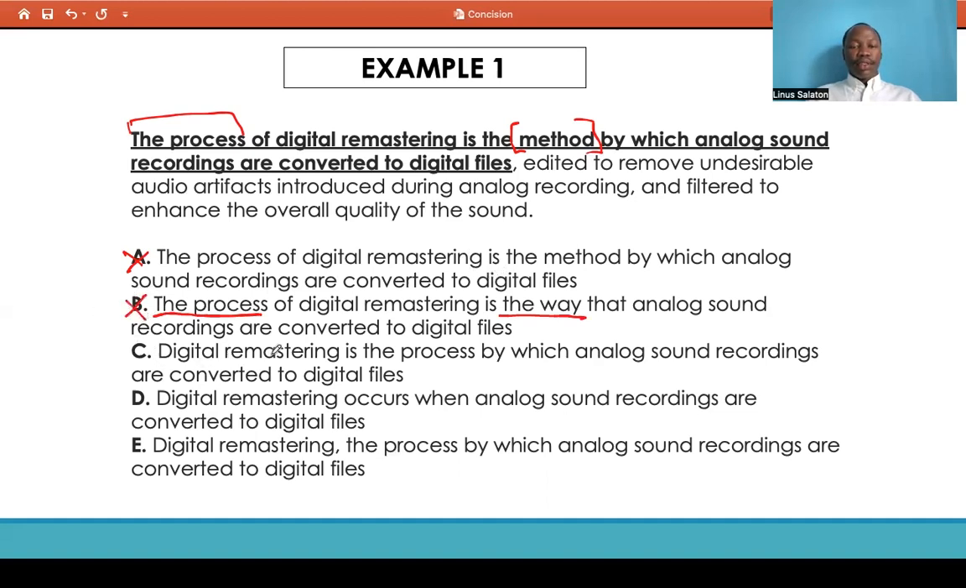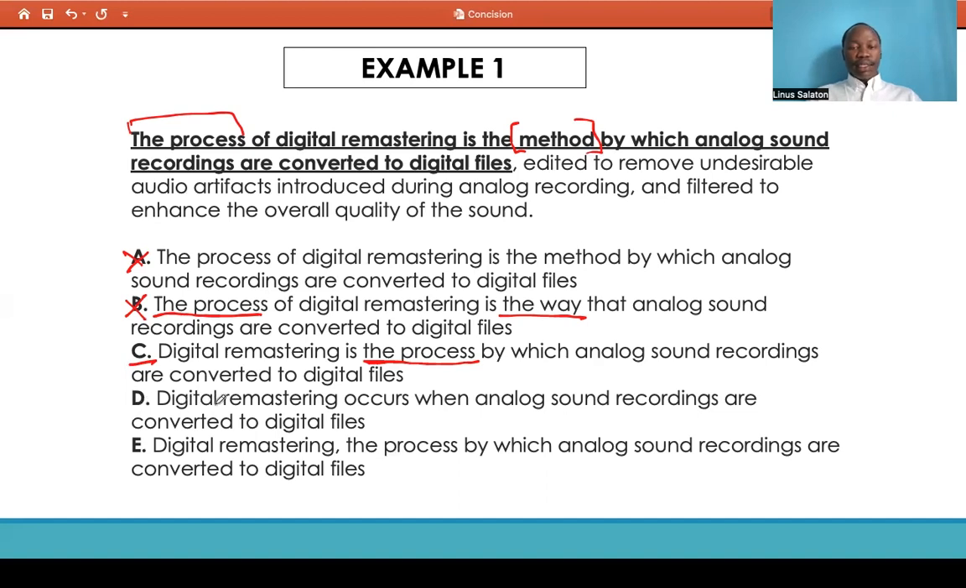C says, digital remastering is the process by which analog sound recordings are converted to digital files, then the rest of the sentence. So C just uses the process, rather than using two words like the process and the way, or in the initial case, the process and the method. So for that, C is a strong candidate for the correct answer. We could leave that for the moment and examine the other two answer choices that are left.